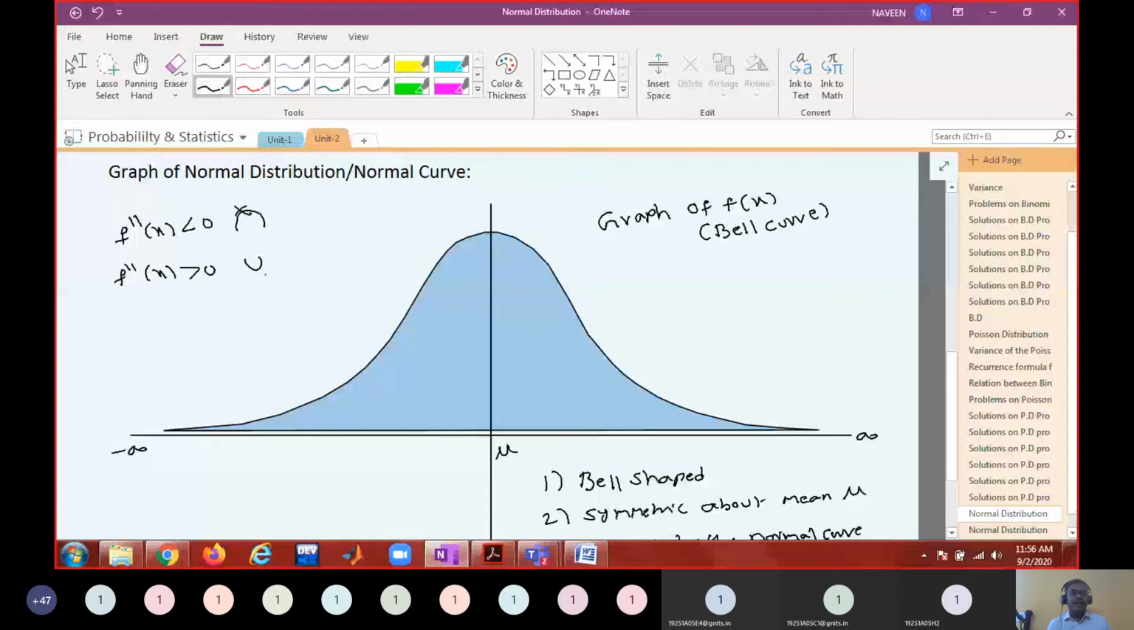No? If the second derivative at the stationary point is negative, we say it is having local maximum. And if the second derivative at a point is positive, we say it is having the local minimum. Do you agree?